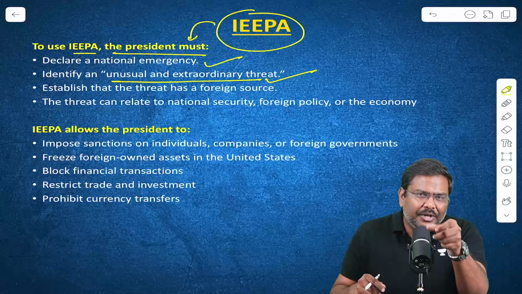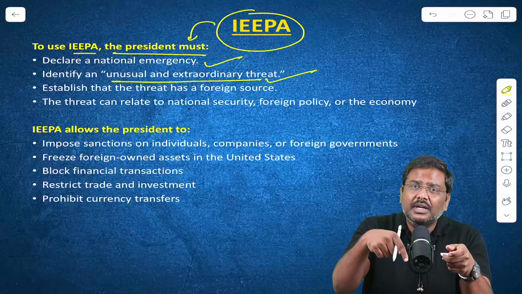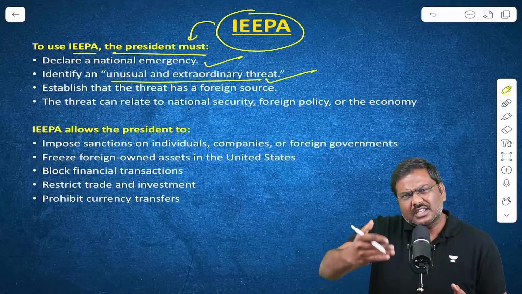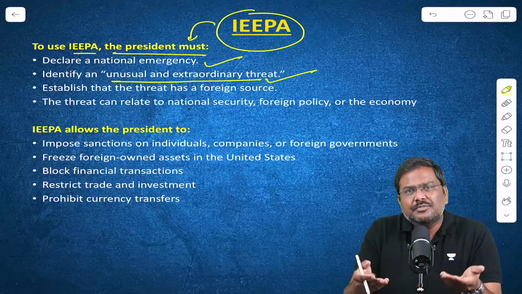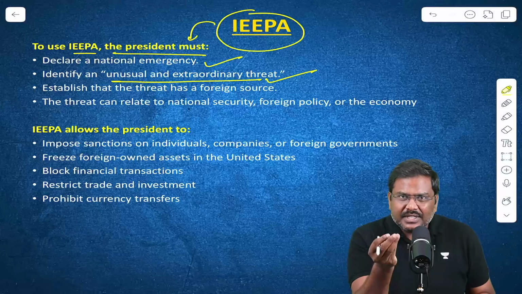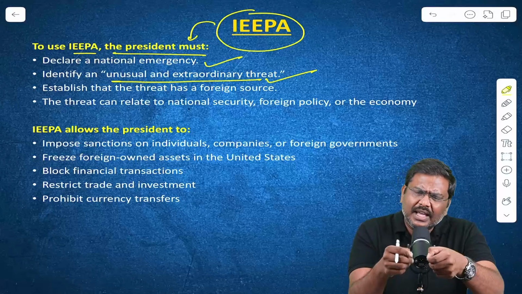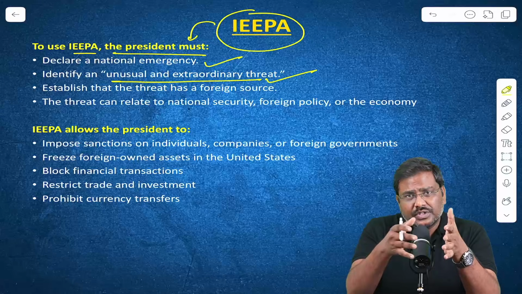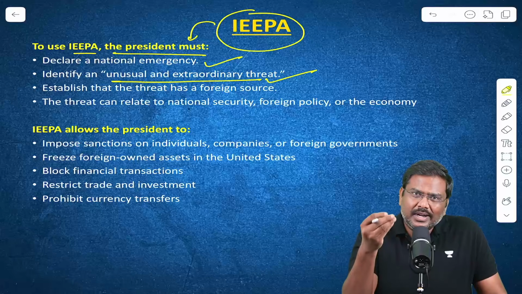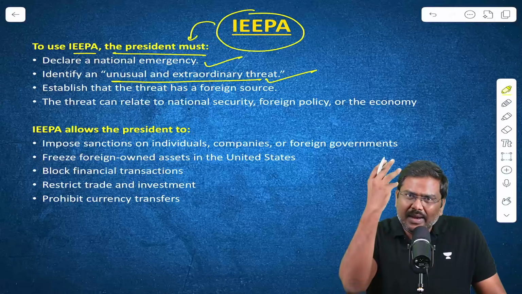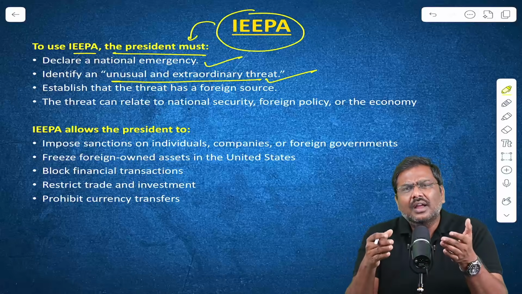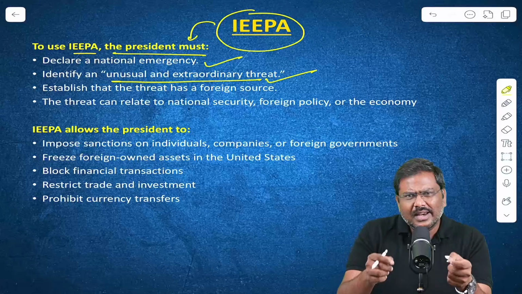In fact, a very interesting point to note here is that even after the announcement of these reciprocal tariffs, yes, it is true, China's exports to USA took a hit, but India's exports to USA have increased in the last 1 year. 1 year I'm talking about. And the trade deficit that USA is so worried about has also increased. In fact, if you see the historical evidence, US has enjoyed a trade surplus only back in the 1970s, that too in 1975. Thereafter, annually it has been experiencing a huge trade deficit. And moreover, having a trade deficit necessarily is not a bad thing.